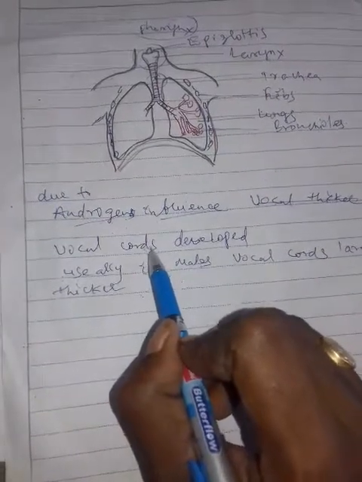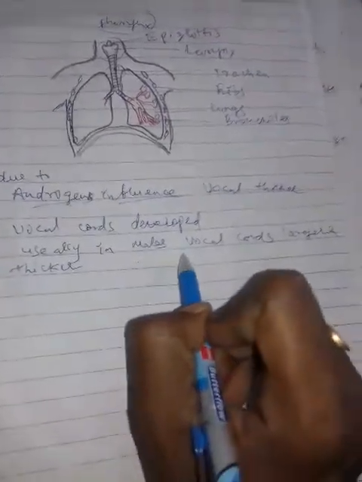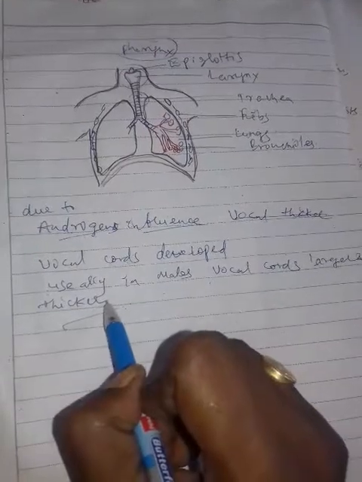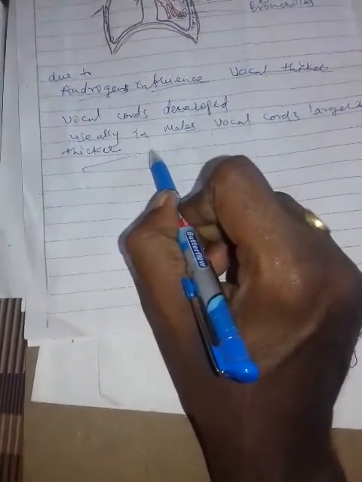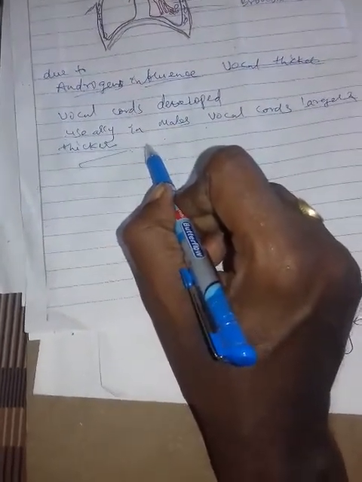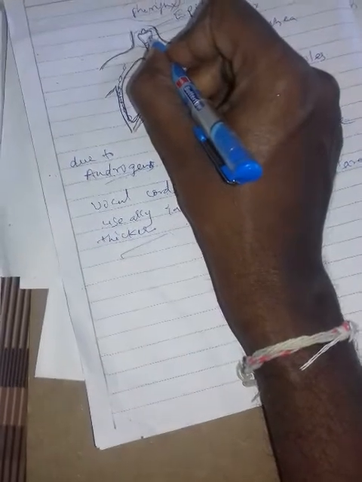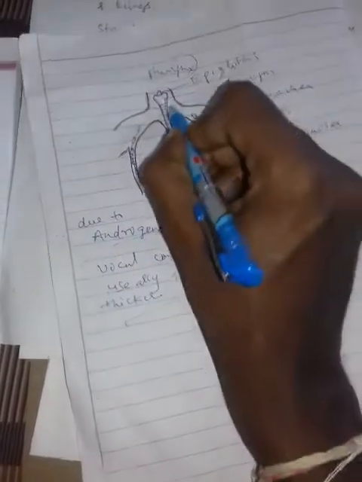Why do females produce a high pitch voice? Due to the small and thin vocal cords. In the case of males, vocal cords are larger and thicker. Thicker vocal cords are unable to produce a high pitch voice, therefore they produce a low pitch voice. Now, a pair of false vocal cords is also present in the larynx. They have no role in sound production.